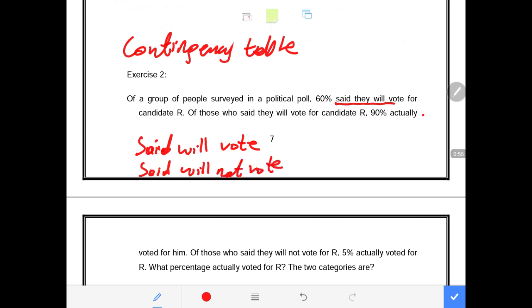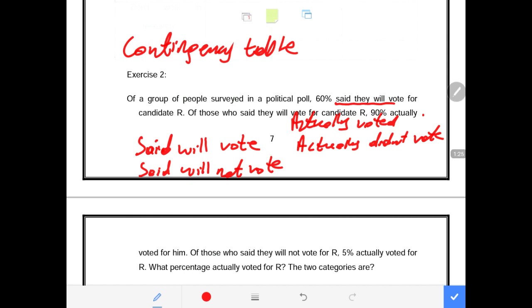Then it says of those who said they will vote for candidate R, 90% actually voted for him. That means there are those who actually voted, and there are those who actually did not vote. So these are the categories that you needed.